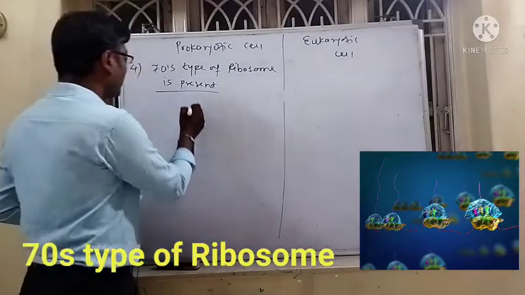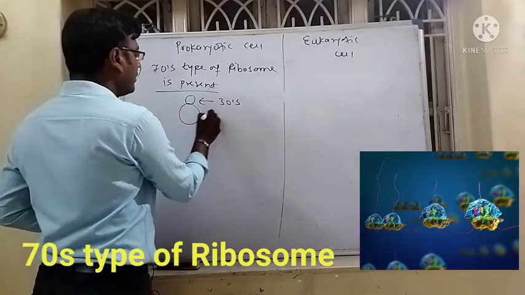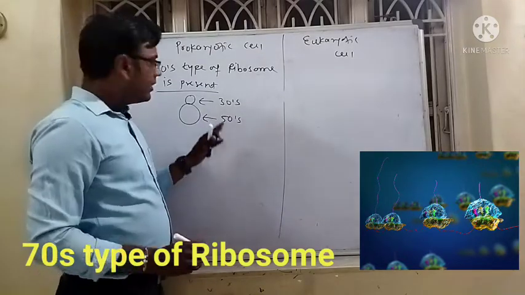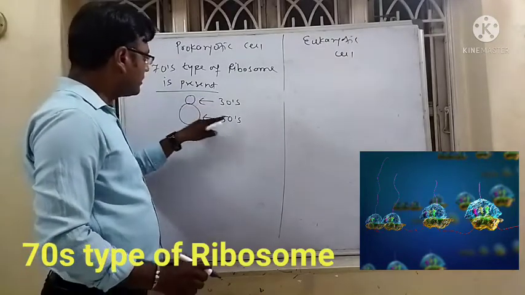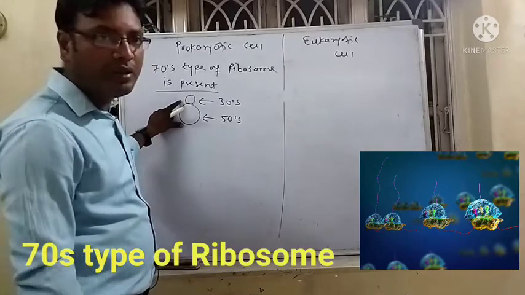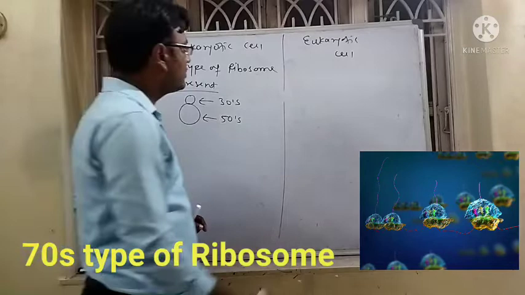It is divided into the small subunit of 30S and the large subunit of 50S. Combined it is 70S, separately it is 30S and 50S.